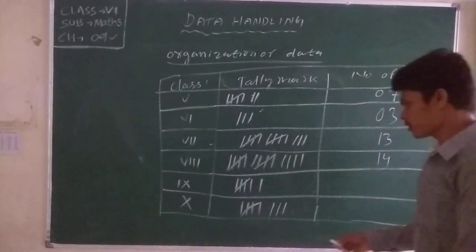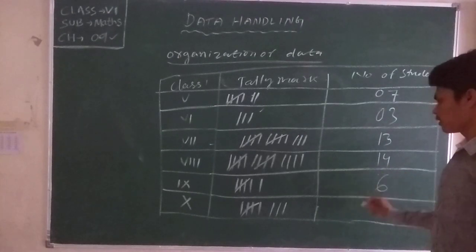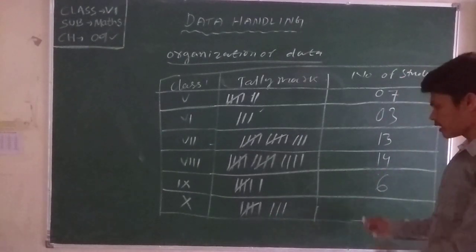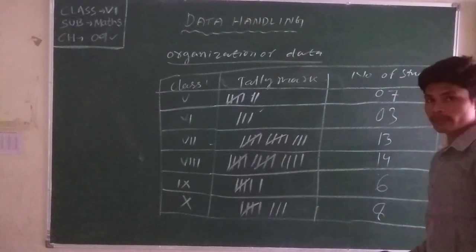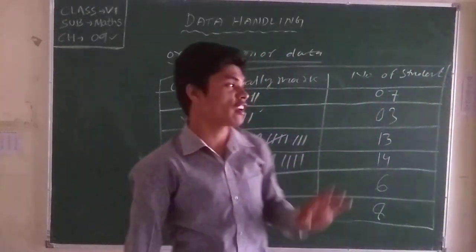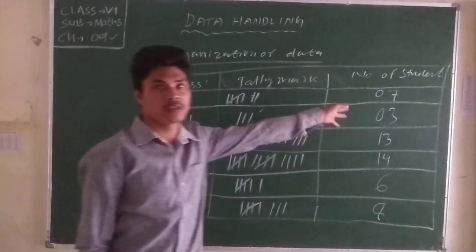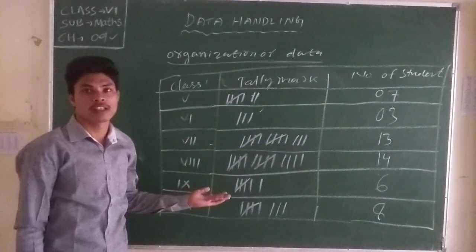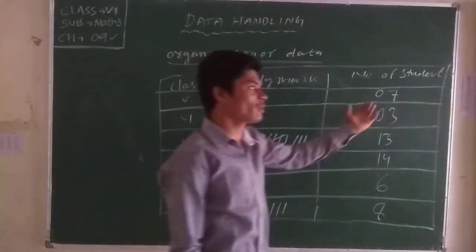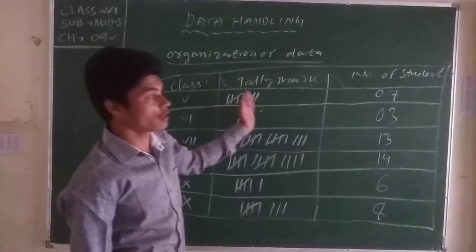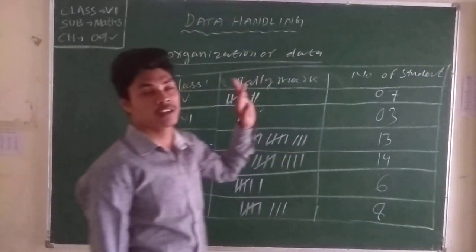Now in 9th class, how many students are there? 6 students. In class 10, how many students are there? 8 students. Clear about it? How can we organize the data? The tally marks are there. Then we can write the numerical values for the tally marks.